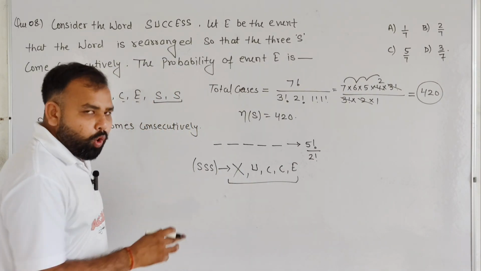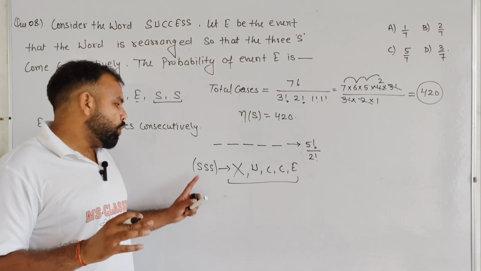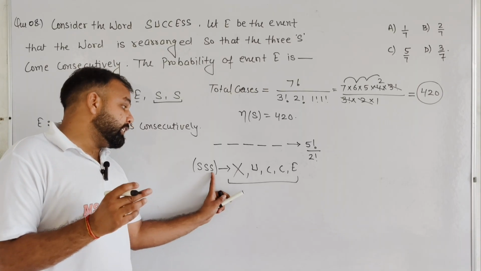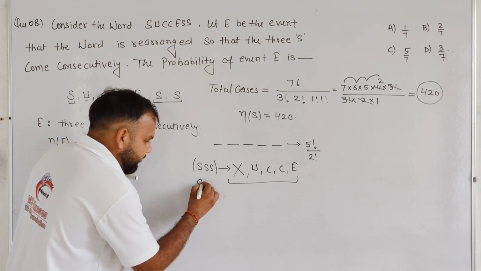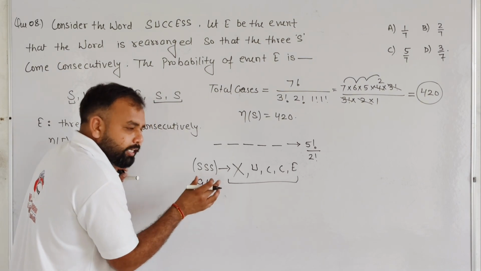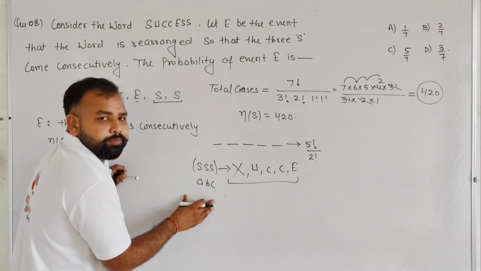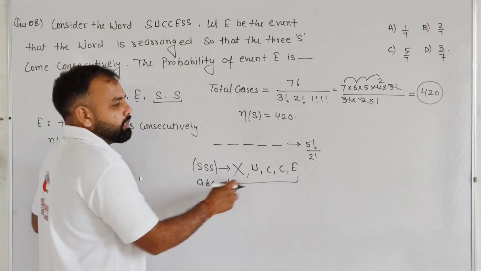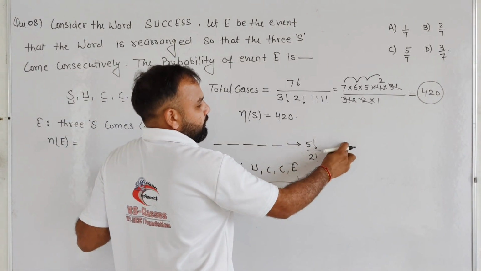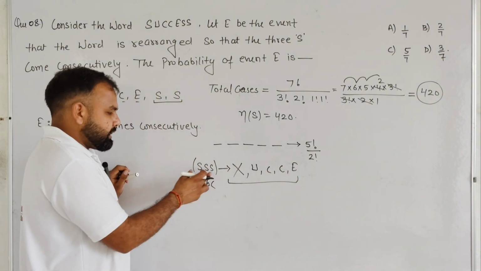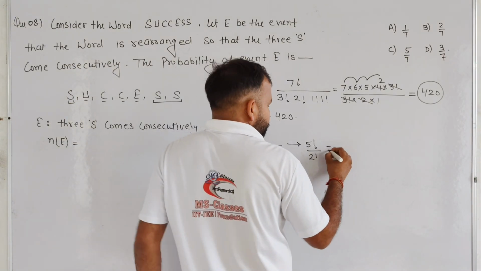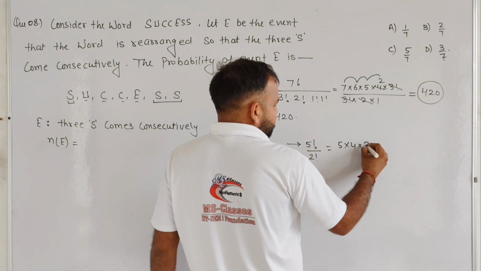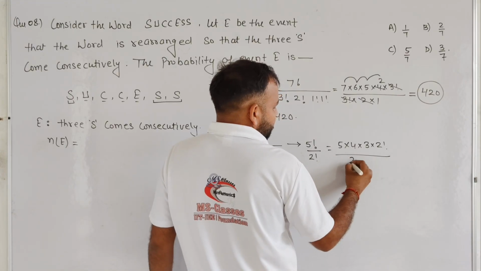And these all 3 S's are the same, so there is no need to rearrange them. If A, B, C were present, we would also need to rearrange them in 3 factorial ways, so we would multiply by 3 factorial. But these 3 letters S are the same, so we don't need to rearrange. So basically it will become 5 into 4 into 3 into 2 factorial divided by 2 factorial.